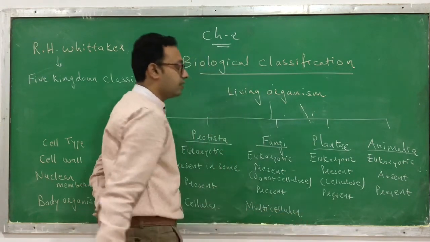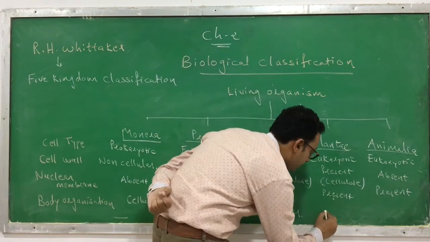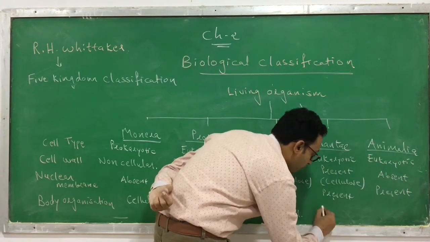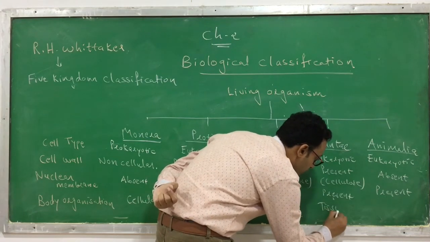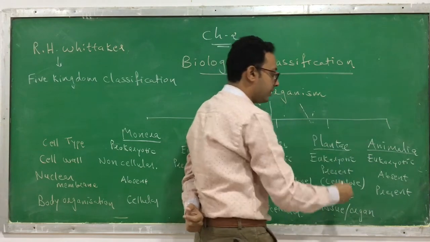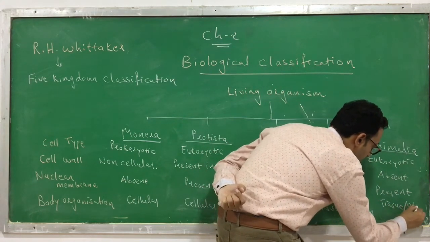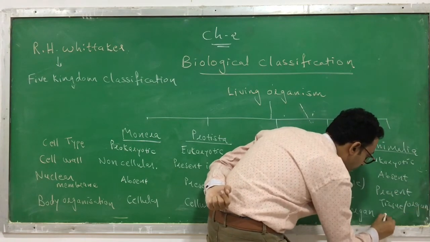In plants, it is again multicellular, but they are organized into tissues or organs. And in animals, the organization may be tissue, organ, or organ system.